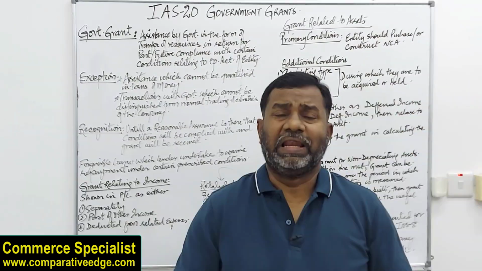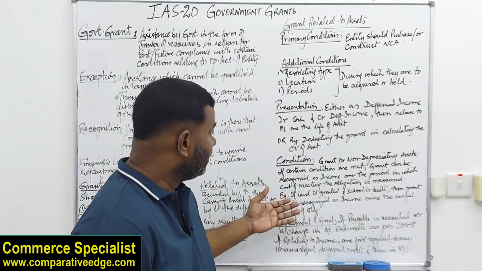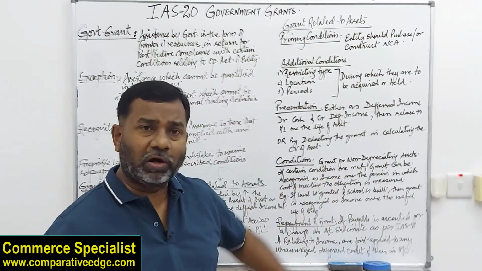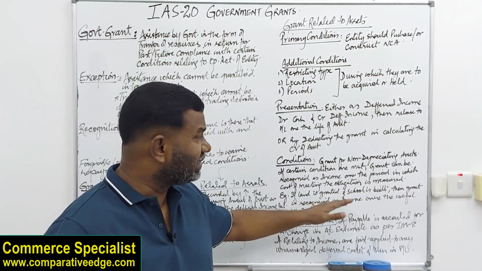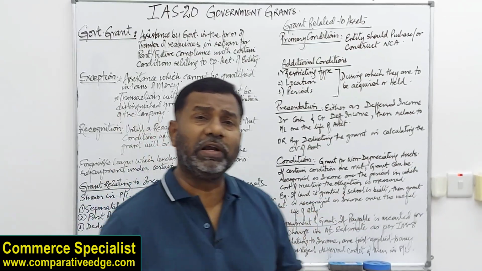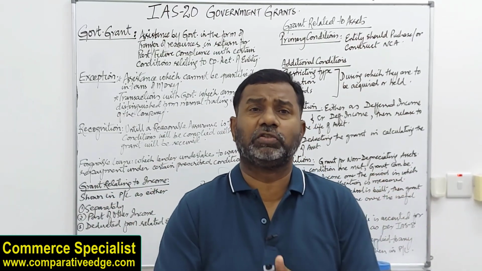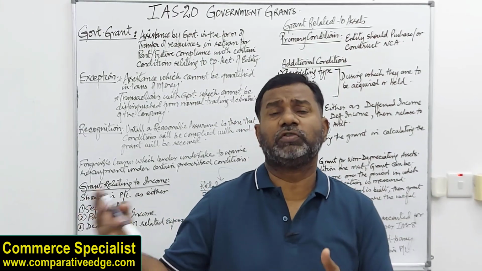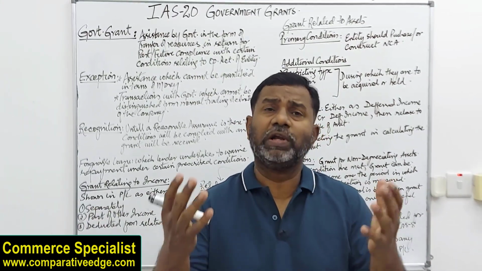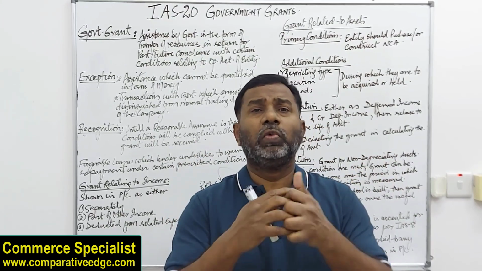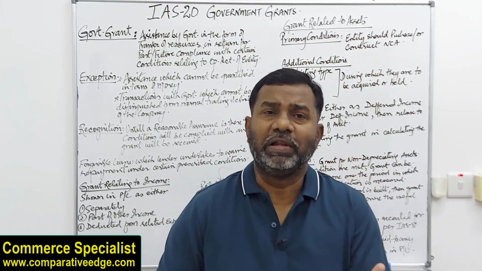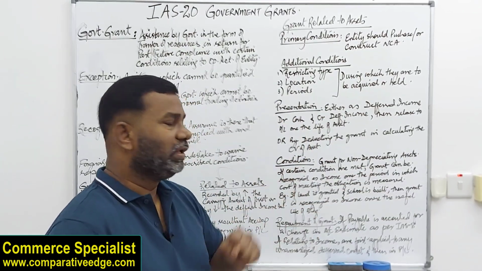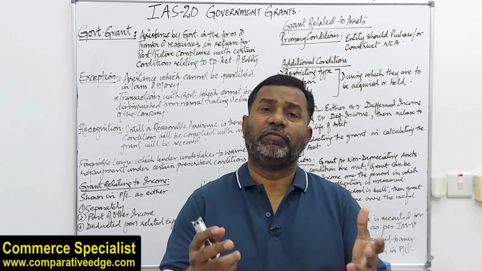For example, let's say you have received land as a grant and you have to build a school on it. So the grant is recognized as income over the useful life of the building. For example, the building's life is 20 years and the cash you have received is 20 million. So 20 million divided by 20 gives 1 million per year, which will be recorded as income over the useful life of the building.